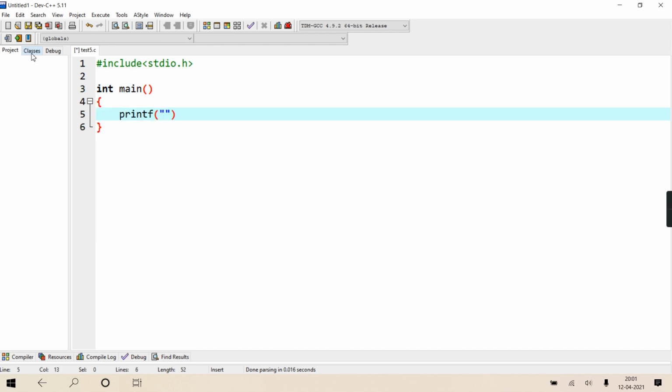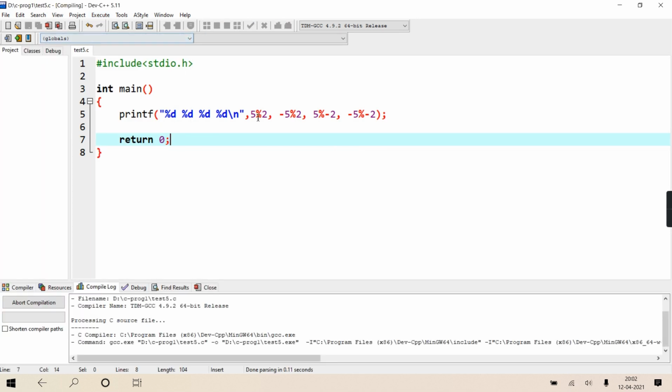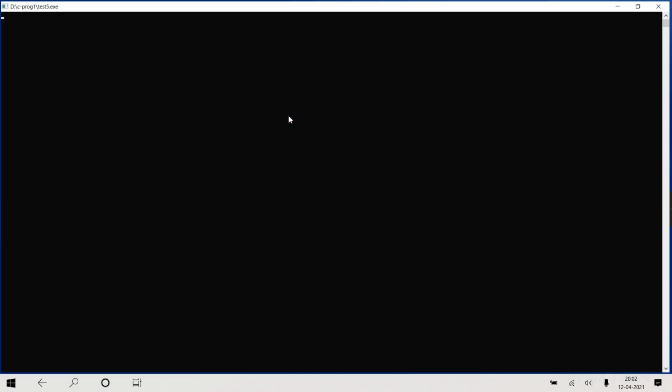Suppose here I put printf %d, %d, %d, %d, and the same combination I am writing: 5 mod 2, minus 5 mod 2, 5 mod minus 2, and minus 5 mod minus 2. Getting? That is the principle followed. Okay? Now if I execute it, you'll see the 4 results, but just try to check the result.